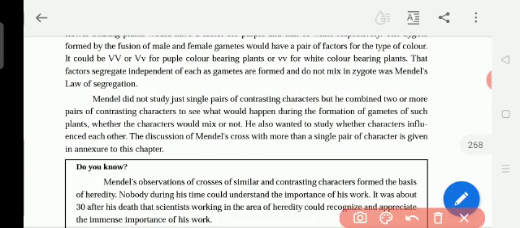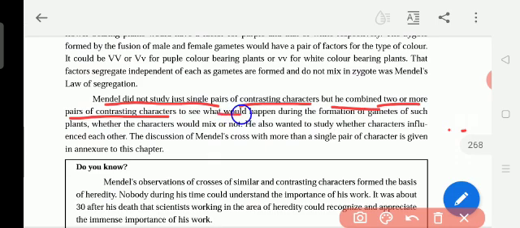And then we can see Mendel did not study a single pair of contrasting characters, but he combined two or more pairs of contrasting characters. This one we can call the law of combination. That means he did not study only a single pair of characters, but combined two or more pairs of contrasting characters. That means he combined the round shaped seed character and the wrinkled shaped seed character. For both of them he did the cross pollination and he got a new plant. So like this, two or three different pairs of characters he has taken to get the new varieties.